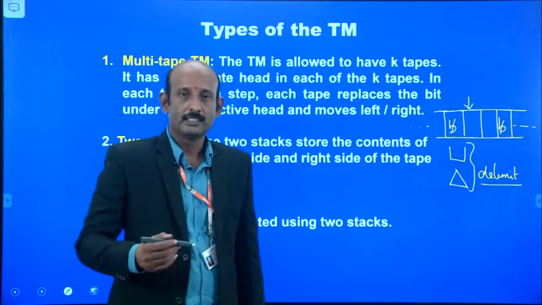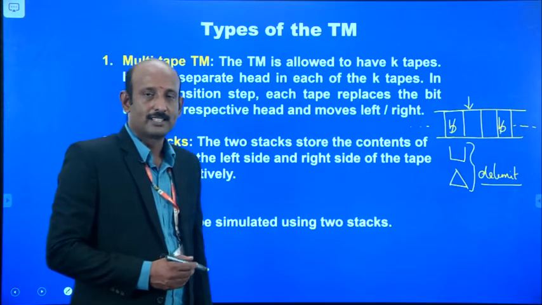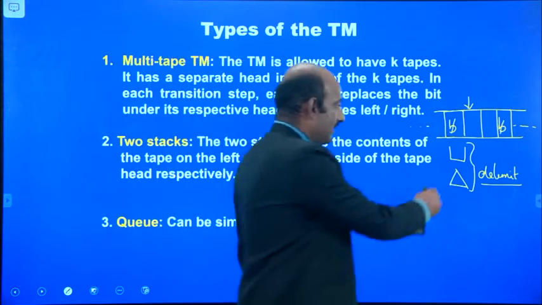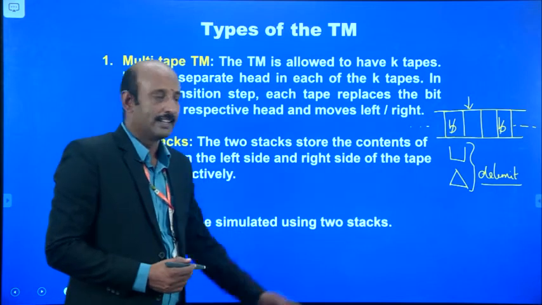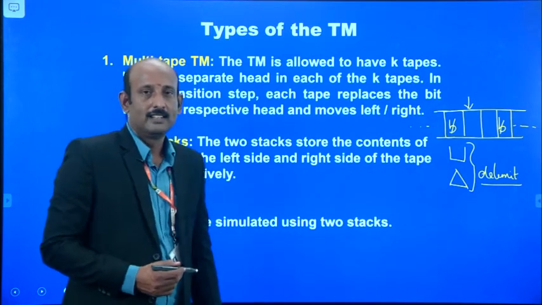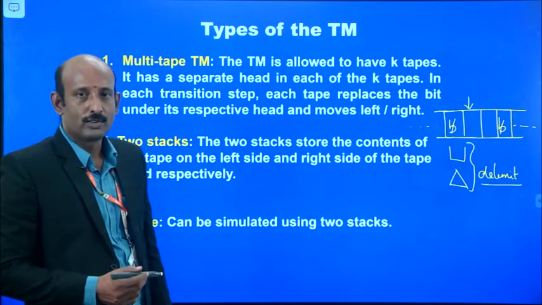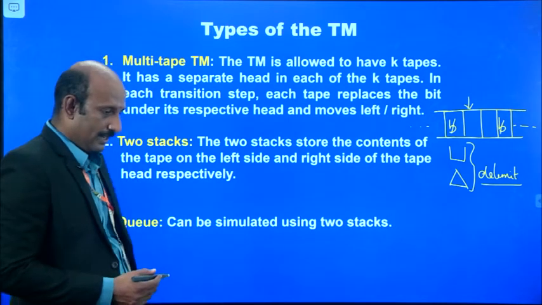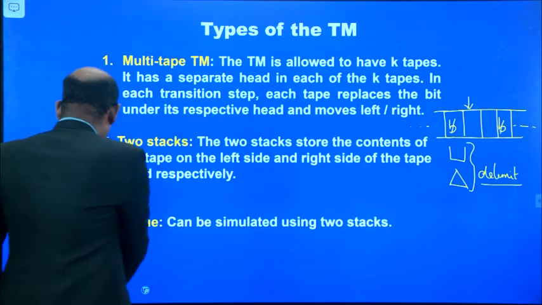That is the general structure, and it is one of the components of the Turing machine. The control will also be there. In this session, we are going to see the types of machines.